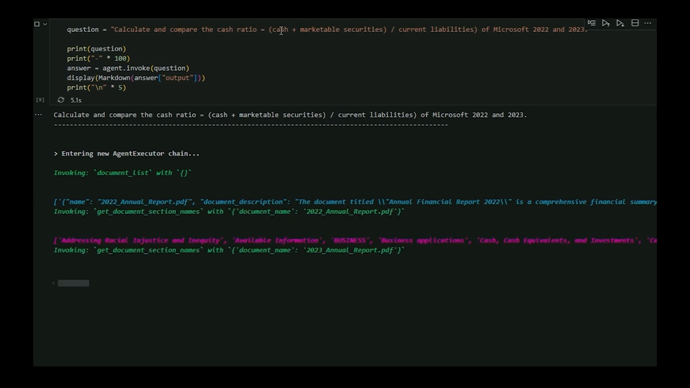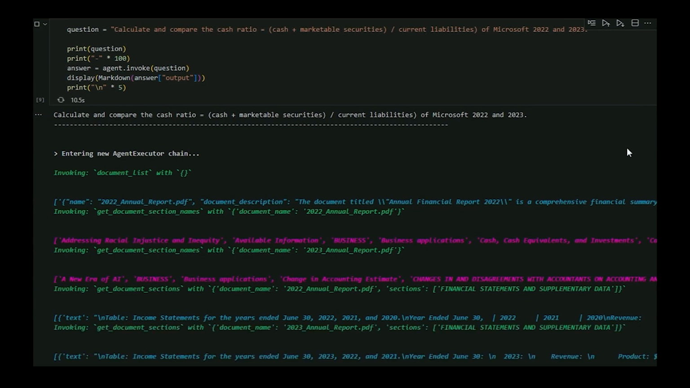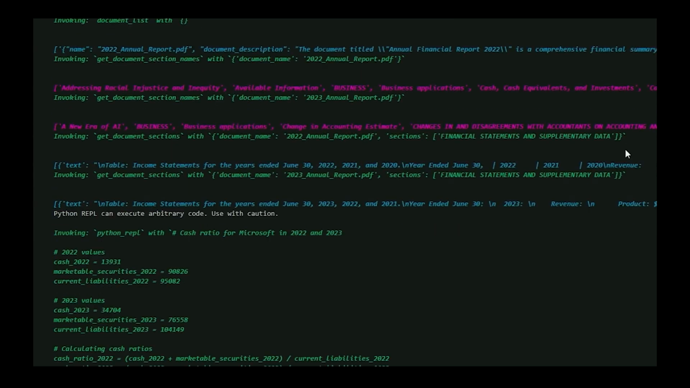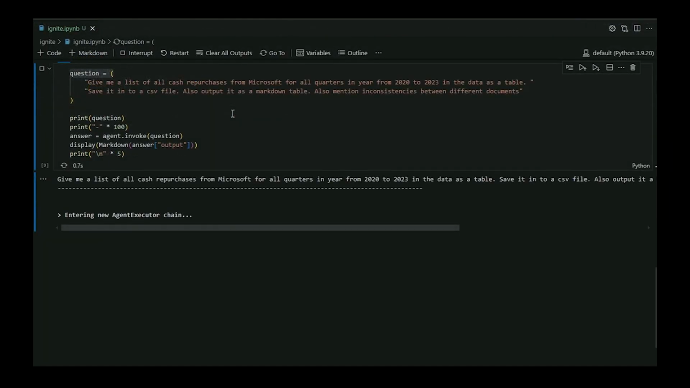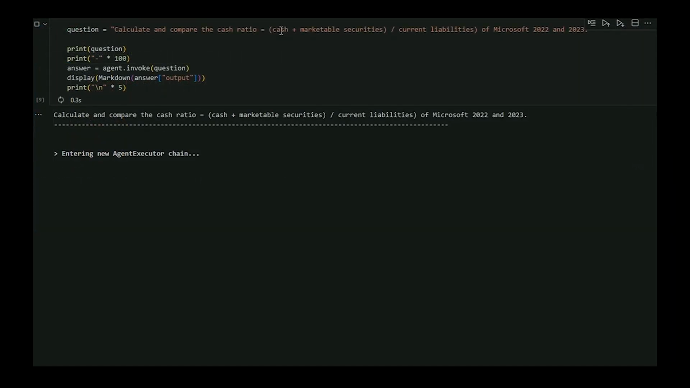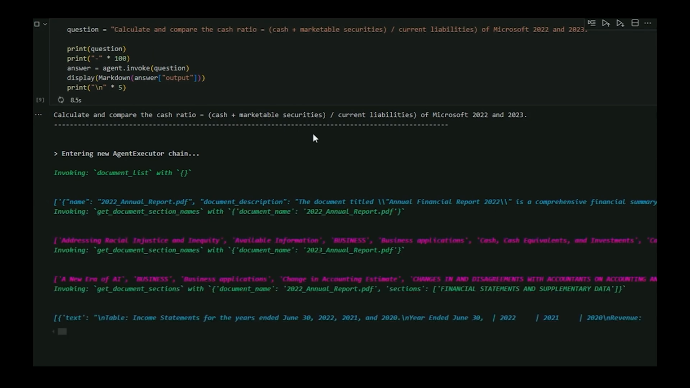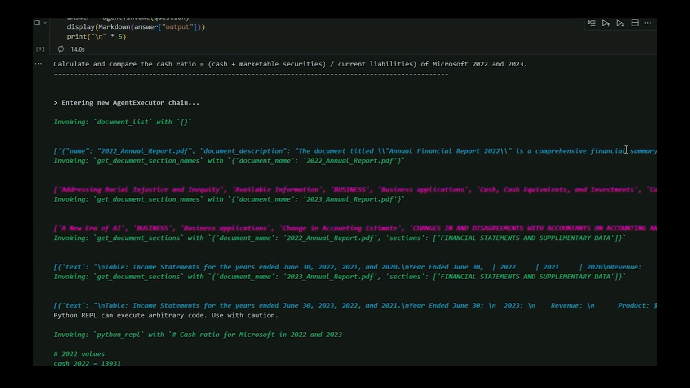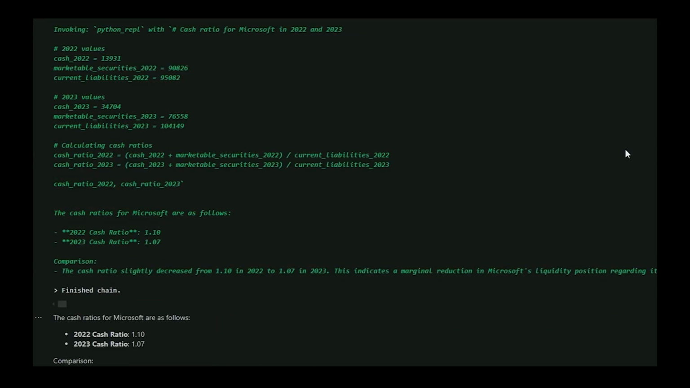The advantage of the agentic approach is that you can just throw in new tools to give your agent new capabilities. I also threw a Python interpreter into the mix and asked it to come up with the calculation of the cash ratio of Microsoft. It lists the documents as usual and gets section names, and it loads the section about the financial statements in the annual report. It does it for both financial statements, then creates a simple Python script to calculate the cash ratio, and it just does the trick.